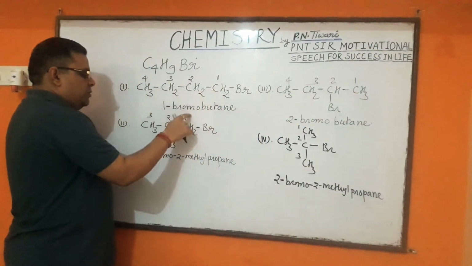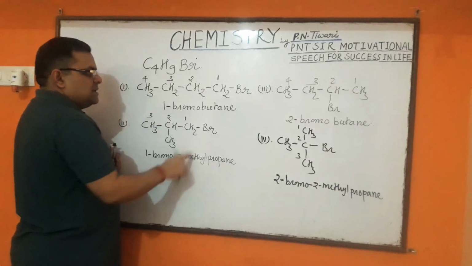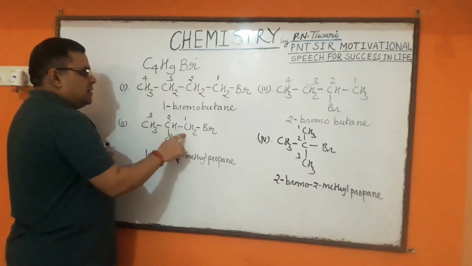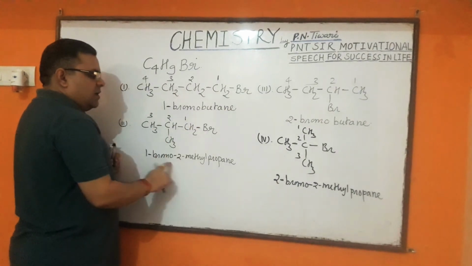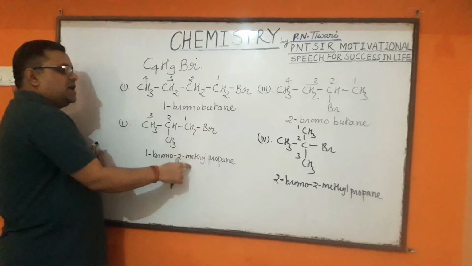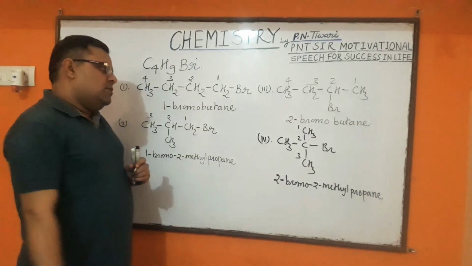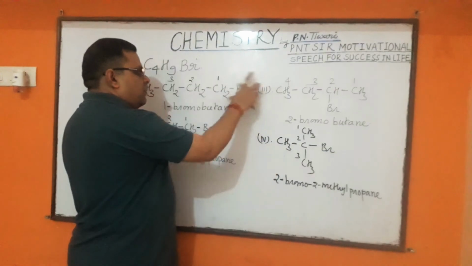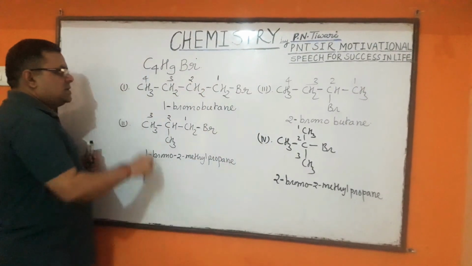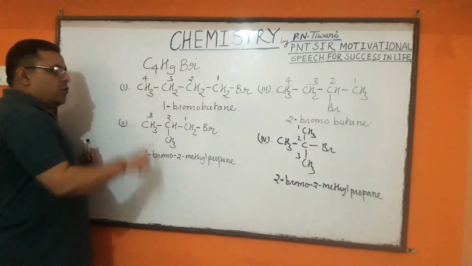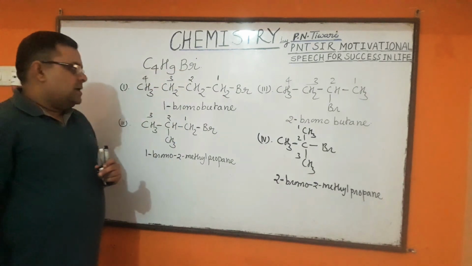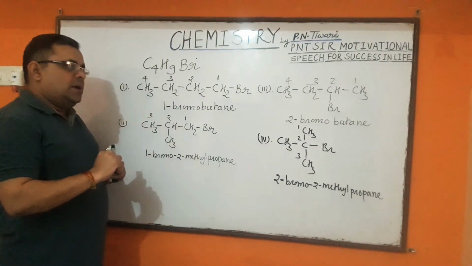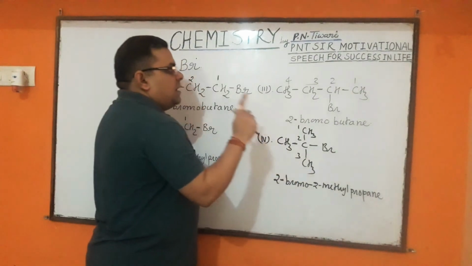And 1-bromobutane and 1-bromo-2-methylpropane have the same position of functional group but different nature of carbon chain, therefore these are called chain isomers of each other. And no doubt the fourth isomer is both a chain and position isomer of all these organic compounds. So with C4H9Br, four structural isomers can be prepared: 1-bromobutane, 2-bromobutane, 1-bromo-2-methylpropane and 2-bromo-2-methylpropane.